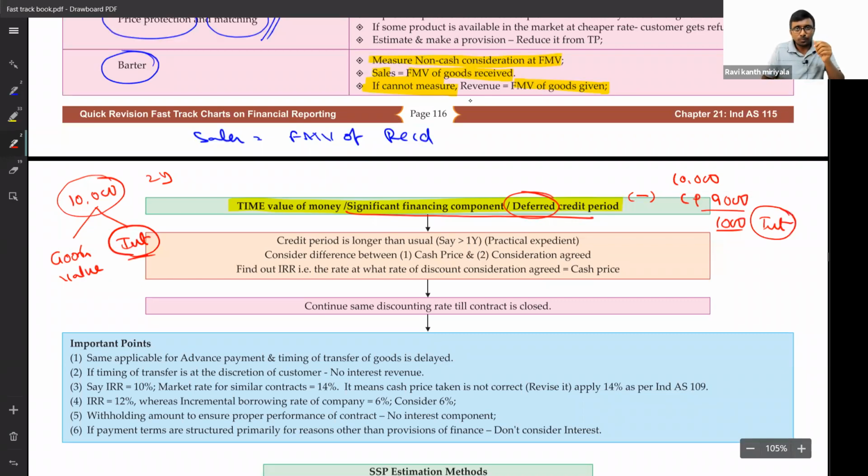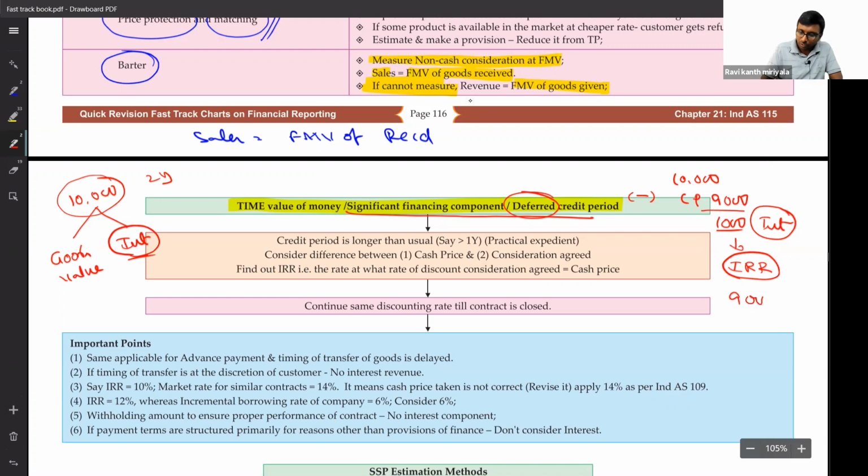What are we supposed to do? Interest, wherever, whenever, interest expense or interest income, as per Ind AS 109 has to be at the effective rate of interest. That is IRR. Anywhere, interest expense or interest income, both have to be computed at the effective rate of interest only. That's why we will calculate IRR in this case.